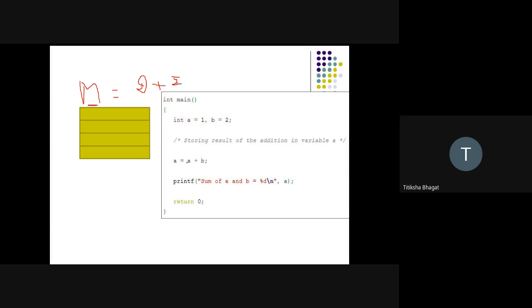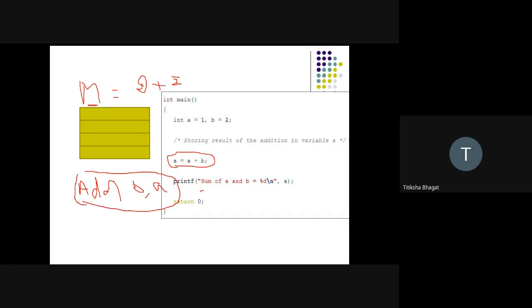So let's say here I am writing add a equal to a plus b. How can I write this in the form of assembly level language? I can write add b comma a. What will this instruction do?